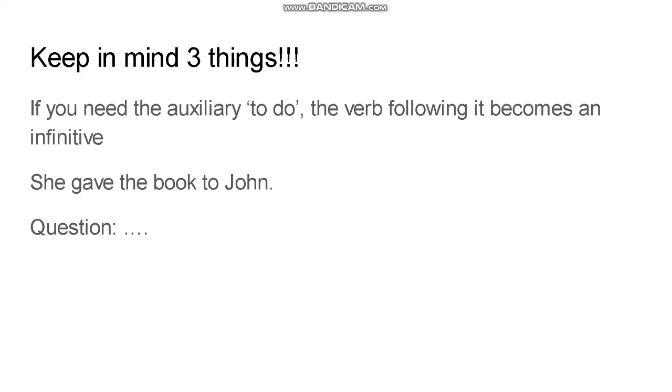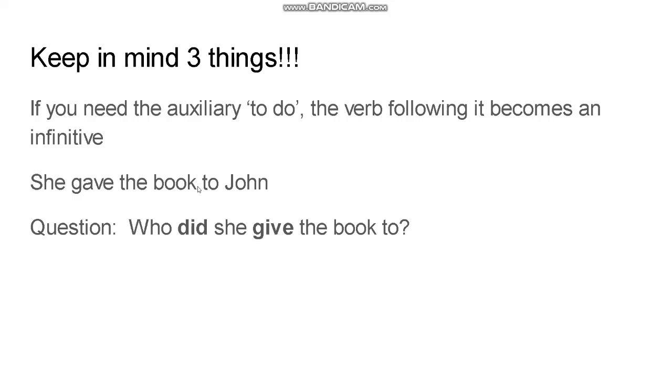Okay, keep in mind three things, however. First of all, if you need the auxiliary to do, the verb following it becomes an infinitive. If you say she gave the book to John, then we know there's one verb here. It's not to be, so we need some sort of an auxiliary form of to do. This is simple past, so we need the simple past of to do. So the question here becomes, did she give the book to John?